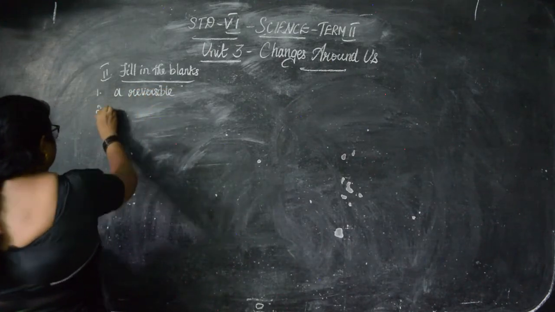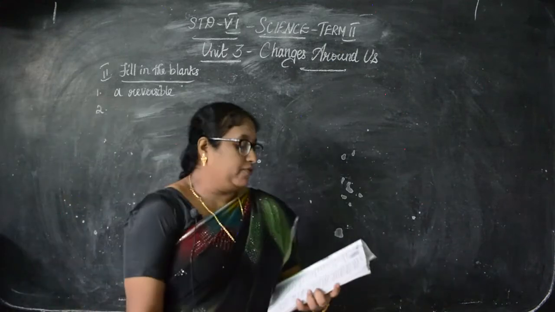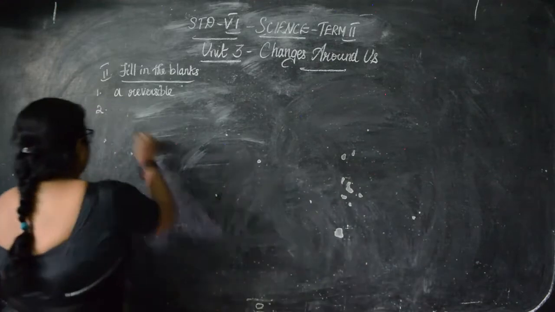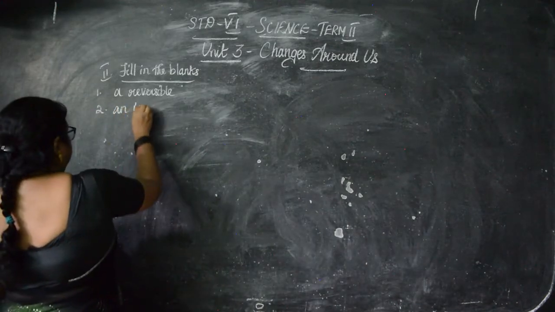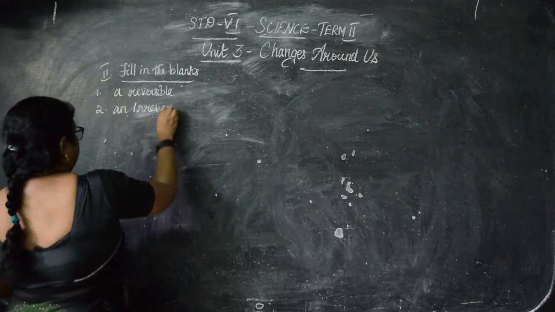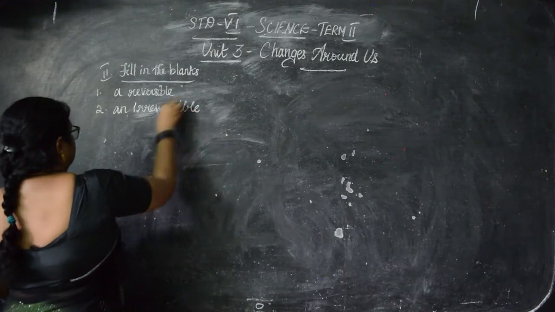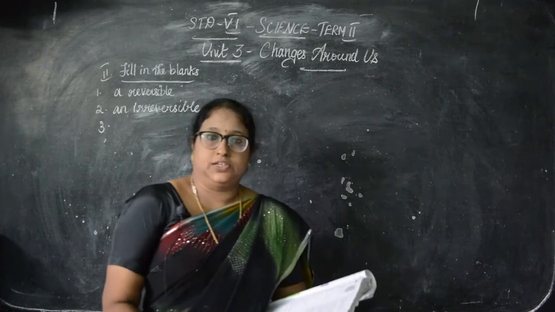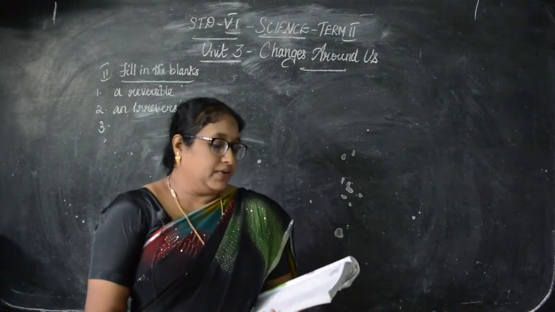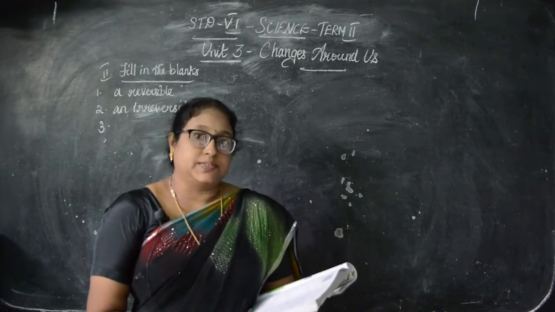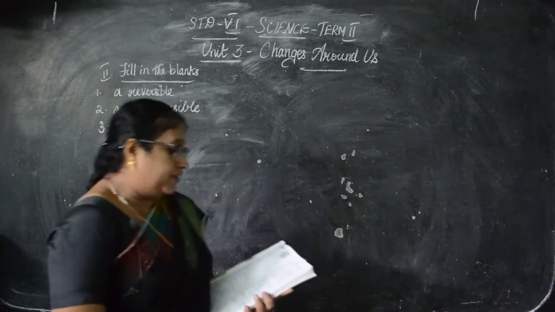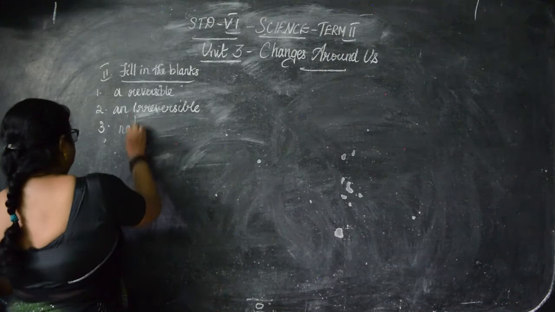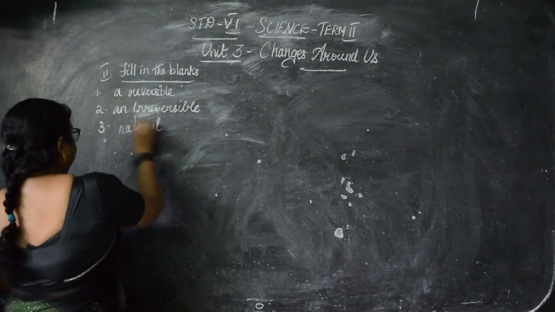Then second, boiling of egg results in dash change. So the correct answer is irreversible. Okay, that is, it cannot come back to its original state, right? Then plants convert carbon dioxide and water into starch. This is an example of dash change. That is natural or man-made, they have asked. The correct answer is natural.